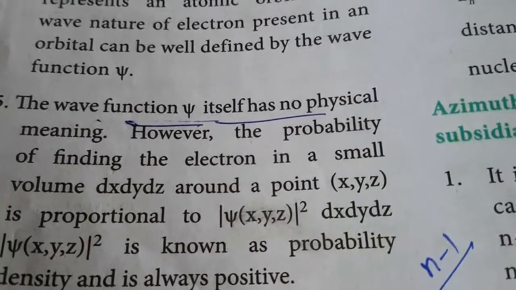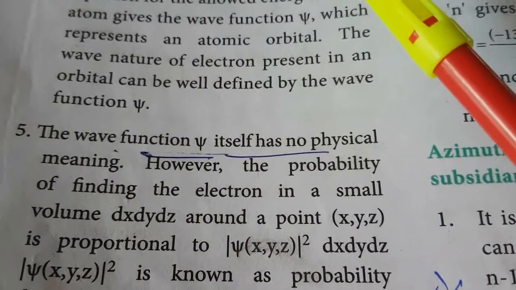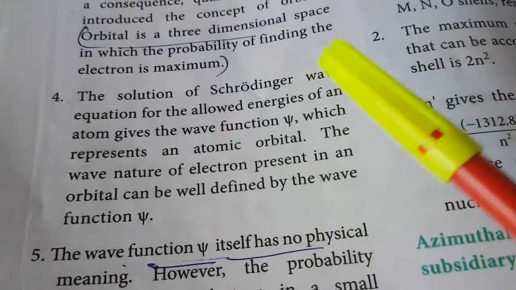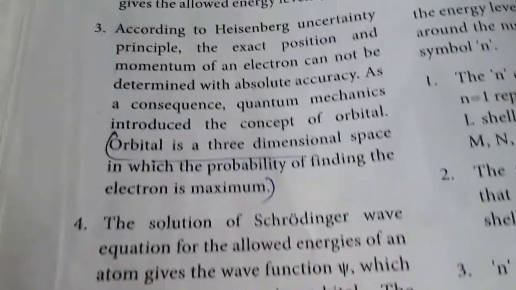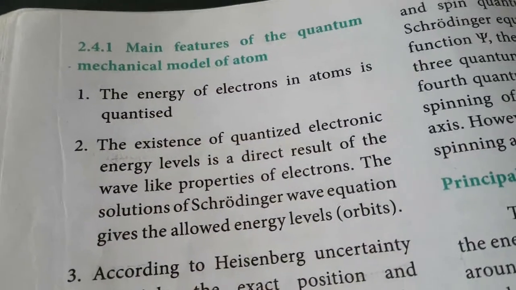So this is another one. Sometimes they ask this for 5 marks. Last year this question was asked in the half-yearly as a 5-mark question: what are the main features of this quantum mechanical model? Okay, so this is another one.